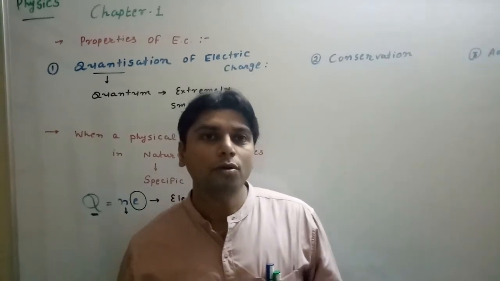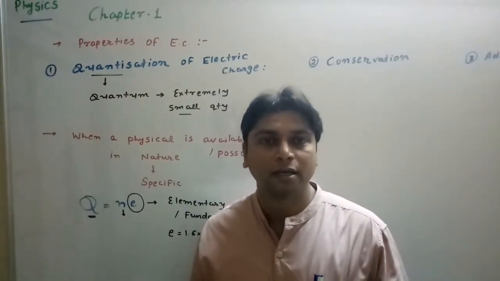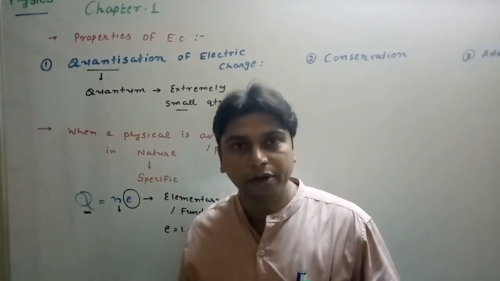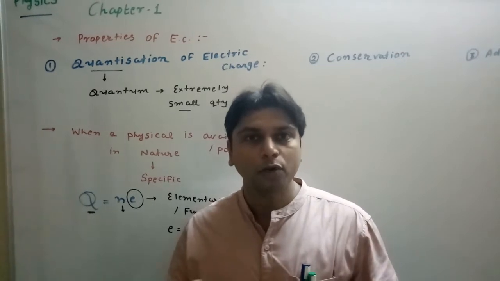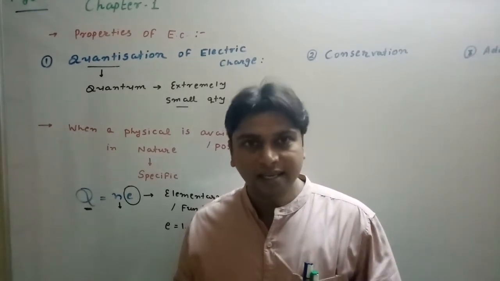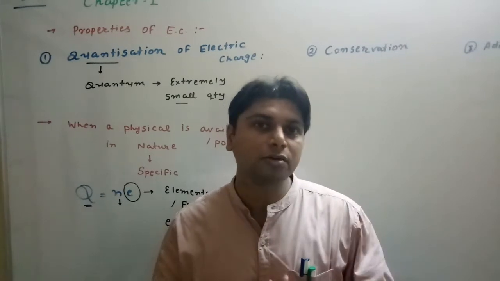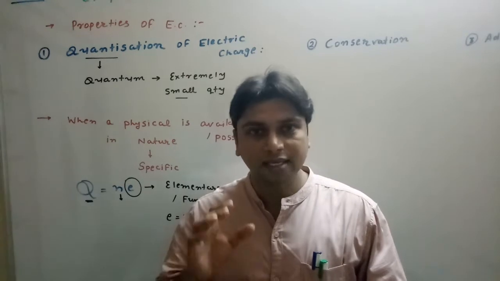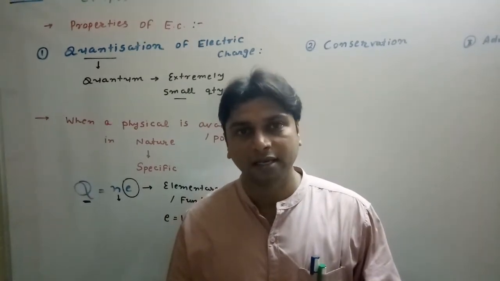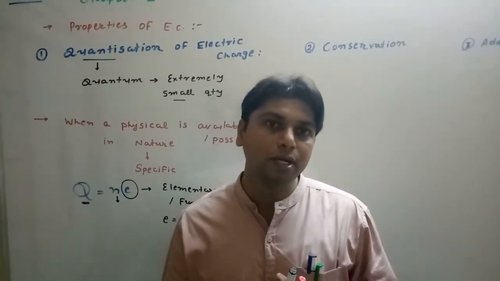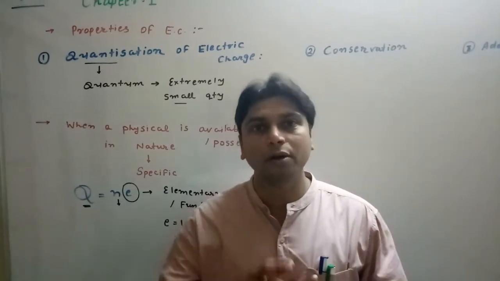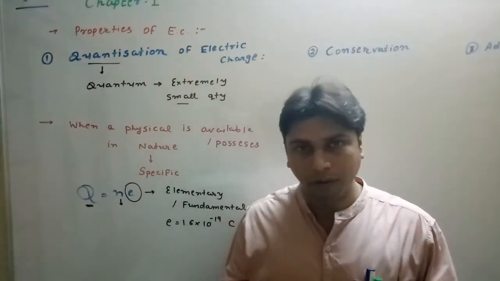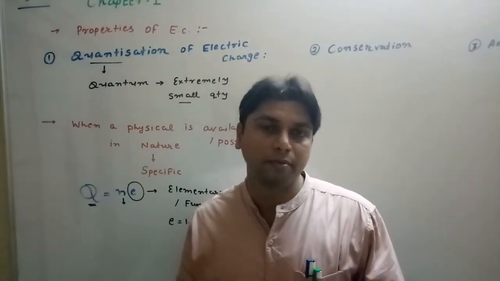Okay friends, so we were discussing quantization and I was giving you an example of a fruit vendor. You went to the fruit vendor and told him that you want 2 kg of mangoes. But he said, sir, I have boxes of mangoes and I cannot open any box. I can simply give you an entire box of 10 kg. So he would say that either you will have to purchase 10 kg of mangoes or you cannot purchase mangoes from me. So you thought, okay, let me take 10 kg of mangoes from him.